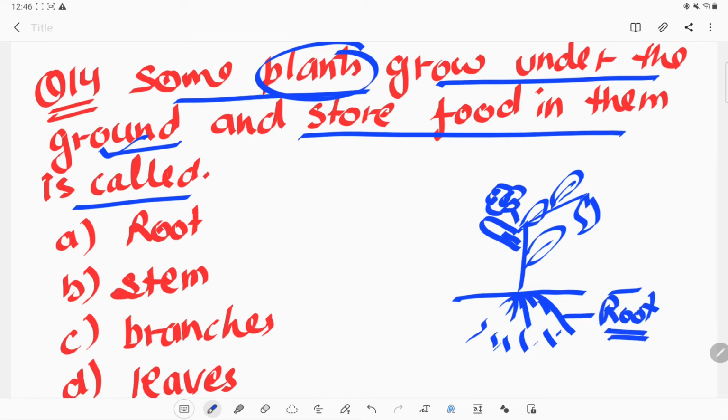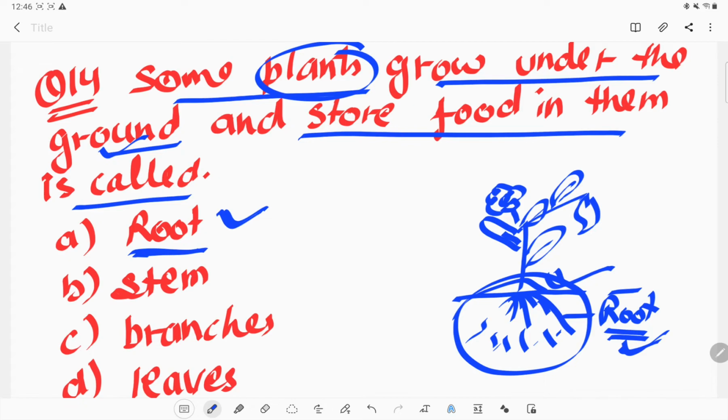So that's very clear. And in some of the plants the roots also store food, like carrot, they also store food in them, and they are roots. So option A is the correct one. The roots are the plant parts which grow under the ground and, in some cases, also store food. Okay, so option A is the correct one.